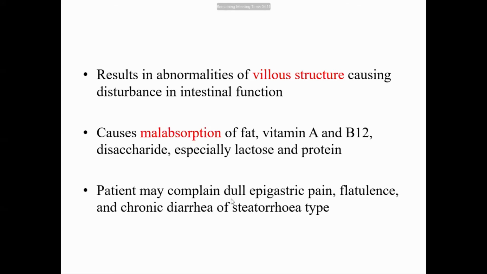A patient may complain of dull epigastric pain, flatulence, and chronic diarrhea of steatorrhea type. Due to malabsorption of fat and vitamins, the patient may also complain of epigastric pain, flatulence, and chronic diarrhea of steatorrhea type. Steatorrhea is due to malabsorption of fats.